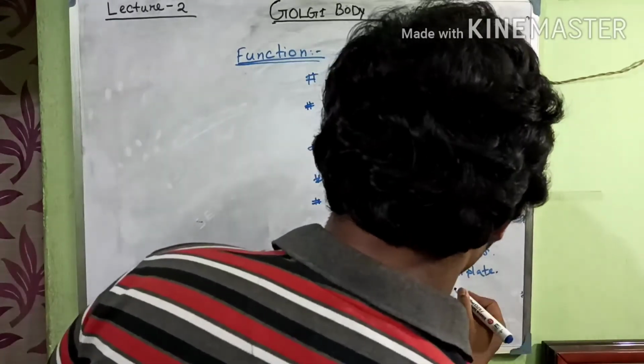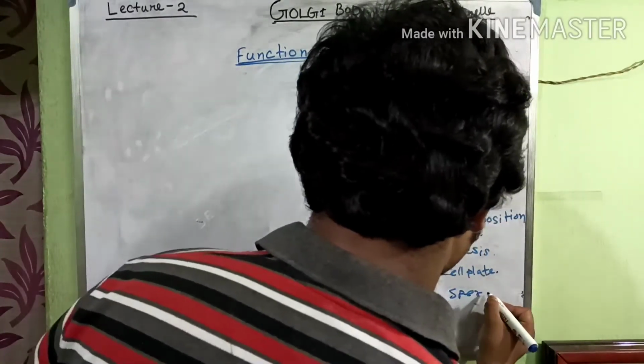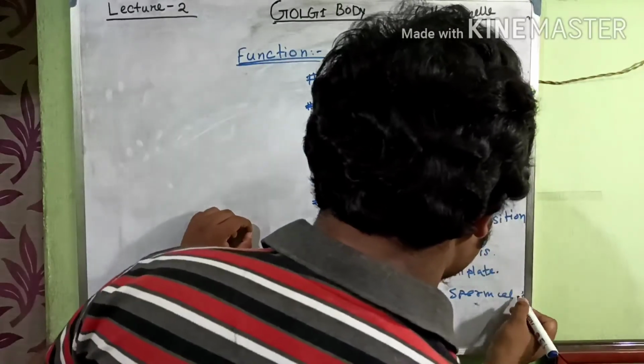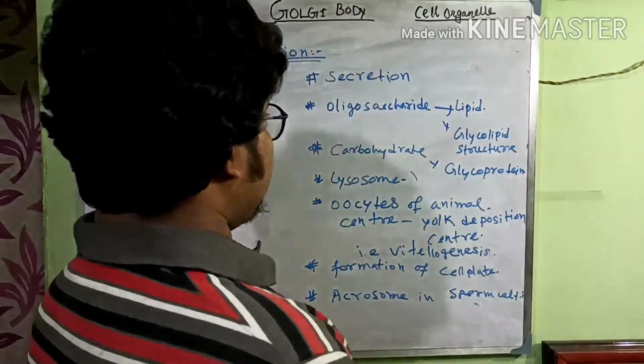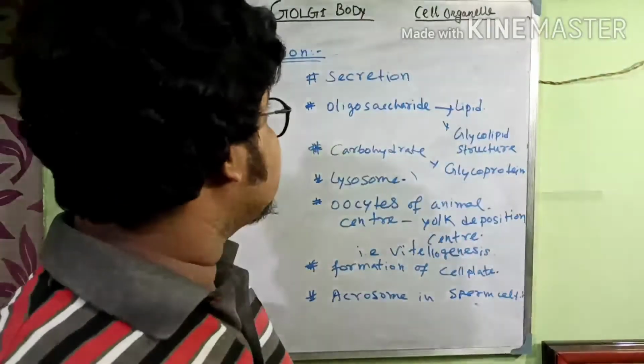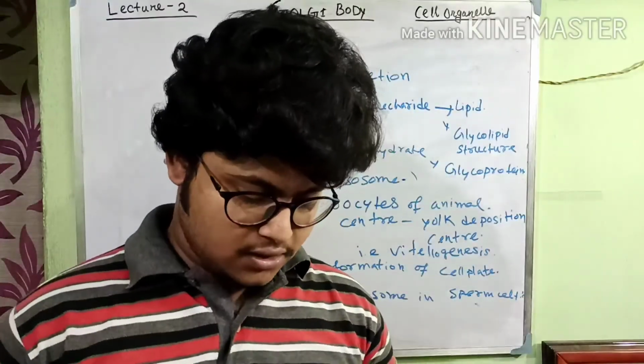So these are the functions of the Golgi body.